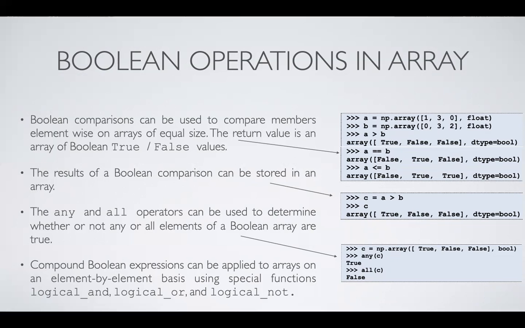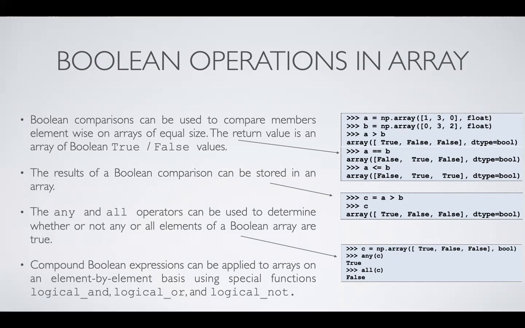It will consider the corresponding element from the first array and the corresponding element of the second array, and it will compare them. It will compare the first element with the first element of the second array, the second element of the first array with the second element of the second array, and so on. A new array will be created that contains the result for each comparison. You can see in this example, the results have been created and the data type is bool. Bool means Boolean data type, that means either true or false.